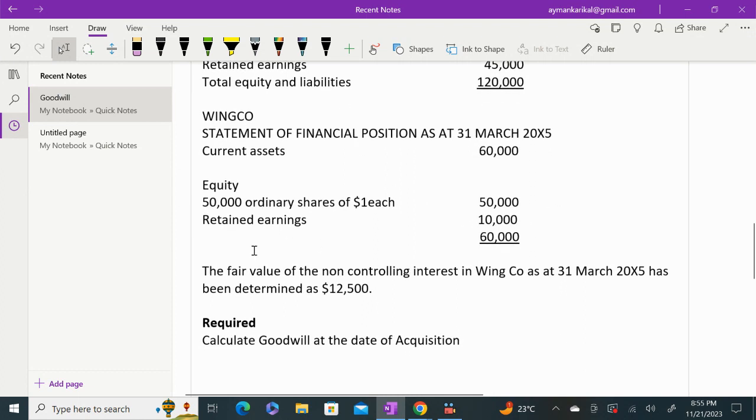So again, we need to know the non-controlling interest. As I told, we can take it as a proportion of the fair value of the net asset acquired, or we will be given basically the fair value of the non-controlling interest. So in this case they have given the fair value, so we have to use this fair value in our calculation to find out the goodwill.